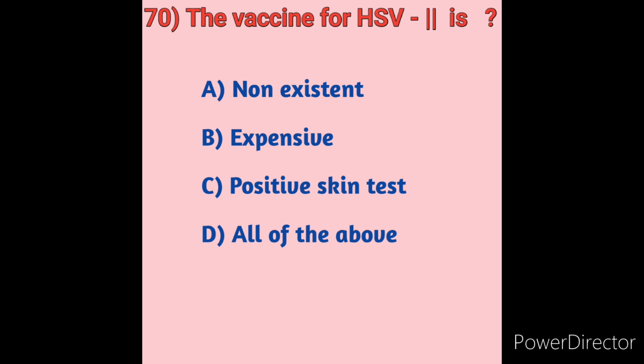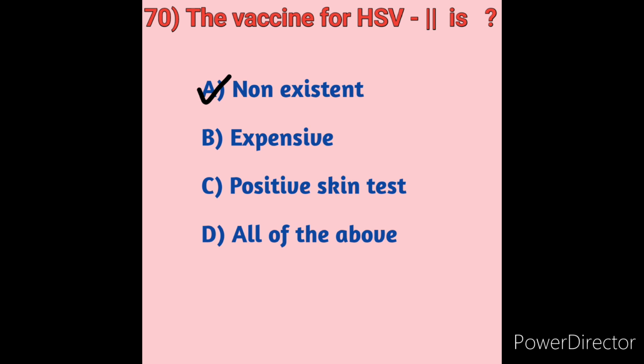Currently there are no vaccines approved for prevention of herpes simplex virus infection, after years of development and innovation. Non-existent and nonexistent mean exactly the same thing, something that does not exist. So the vaccine for herpes simplex virus 2 is non-existent. Option A is the correct answer here.